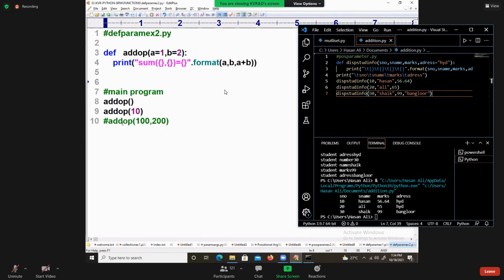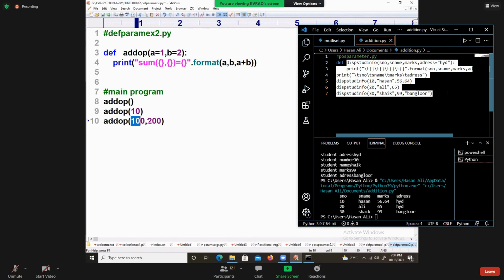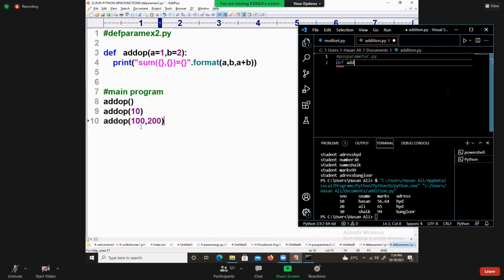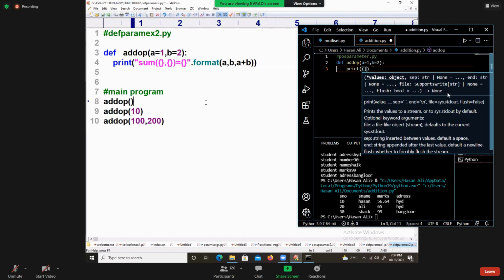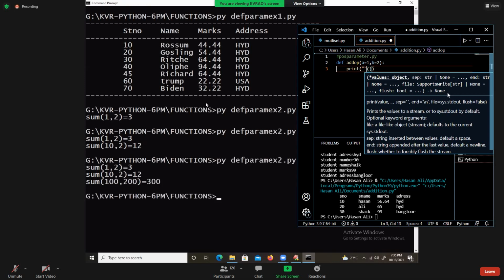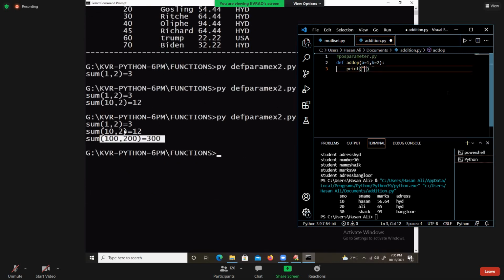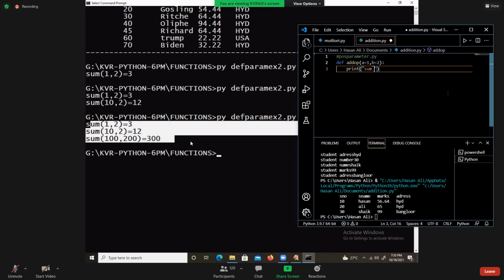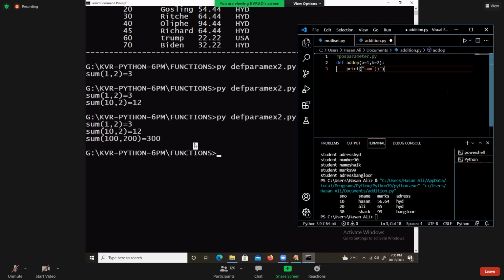Perfect. Next, you remove this comment. Add op of 100 comma 200. Yes, 100 is going to this A, and 200 is going to this B. Sum of 100 comma 200, 100 plus 200 is 300. Execute this and I will get it. Sum of 100 comma 200 is equal to 300. So 1 comma 2, 10 comma 2, 100 comma 200. Are you able to understand my points?